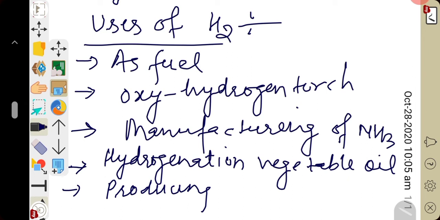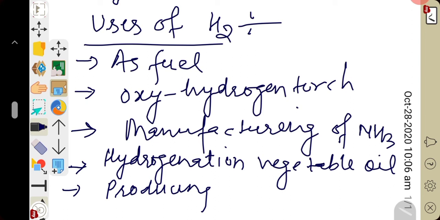Liquid hydrogen is a type of non-polluting fuel, and it is very easy to store.